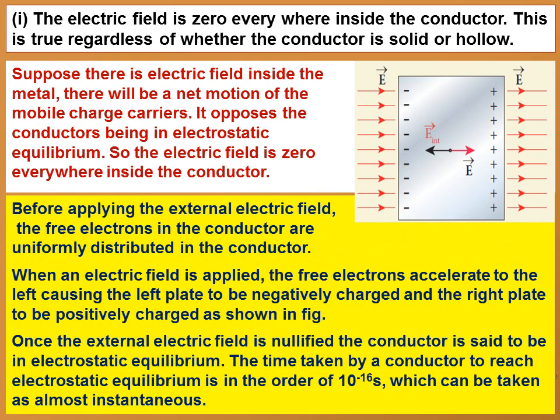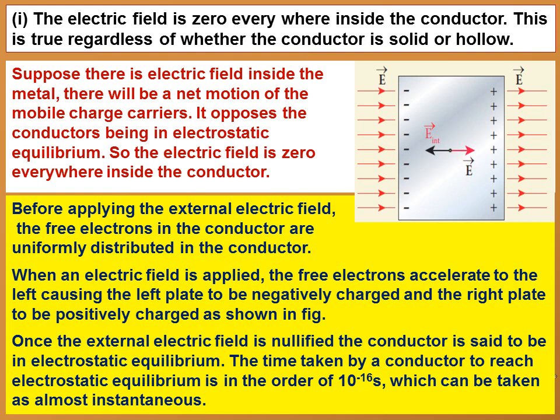Before applying the external electric field, that means the electric field from outside the conductor, the free electrons in the conductor are uniformly distributed. Now, when an electric field is applied, the free electrons accelerate to the left, causing the left plate to be negatively charged and the right plate to be positively charged, as shown in the figure.